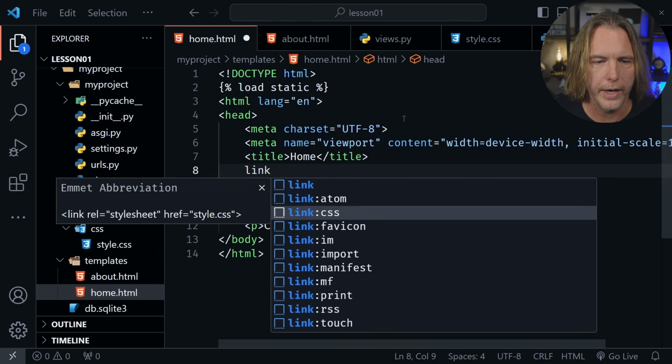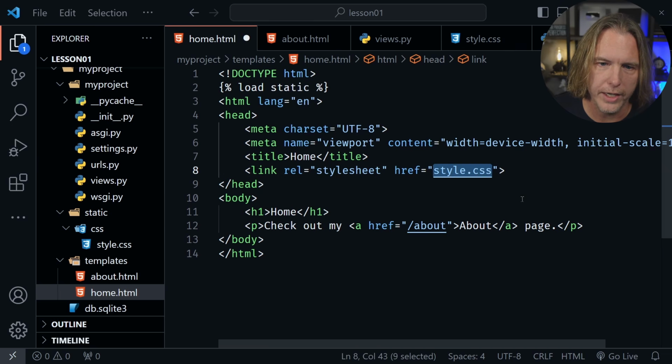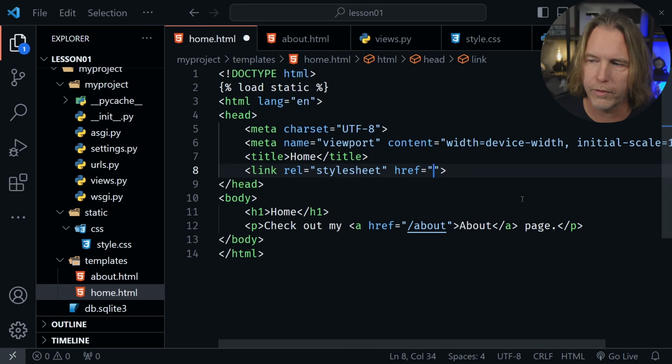I can scroll down or arrow down here and say link CSS. I get some auto completion. It says it's a style sheet. It's already linking to style.css, but that's not what I want to do here in Django. I need to link specifically to the file that I have told Django that we have.